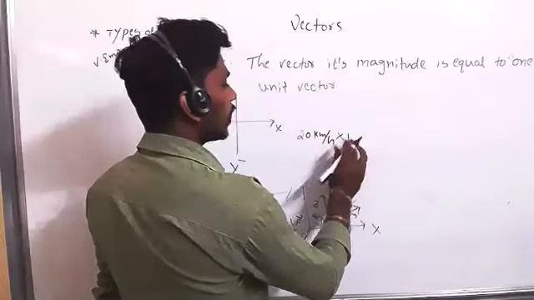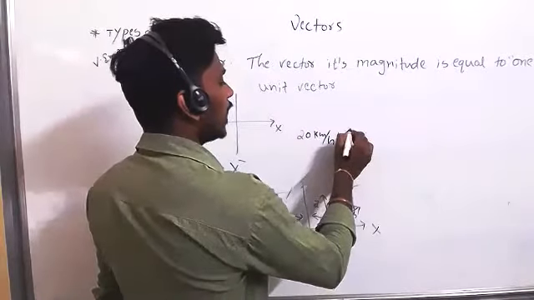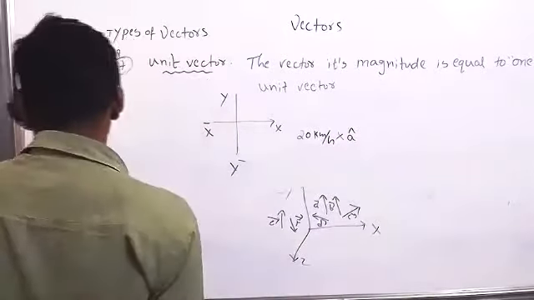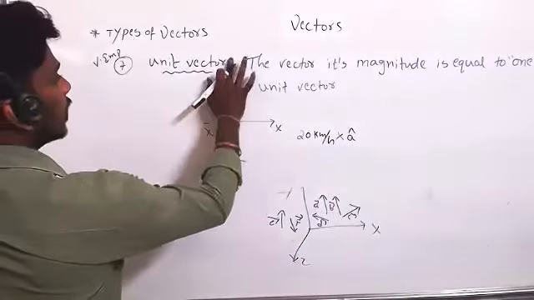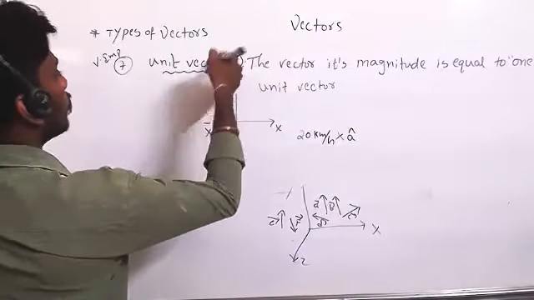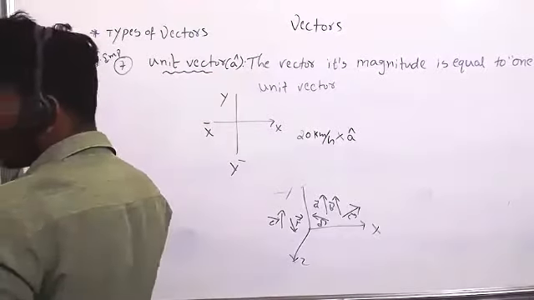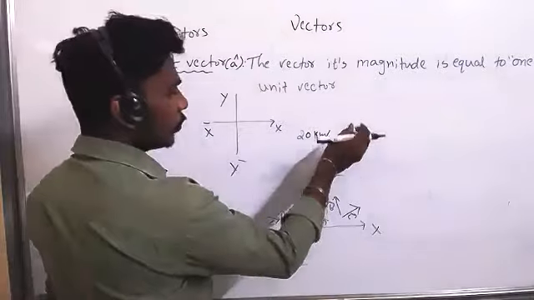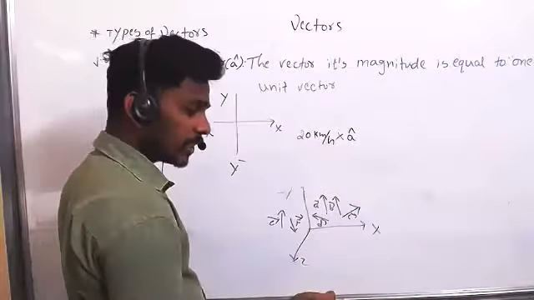That unit vector we will represent with any letter with a cap on the letter. Unit vector is represented using any letter with a cap over the head. Now, if I multiply this 20 with the unit vector, will its magnitude change?